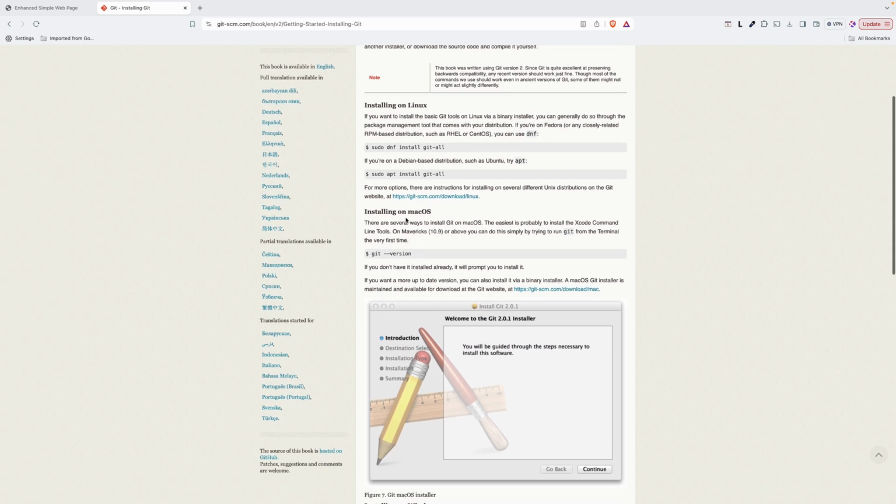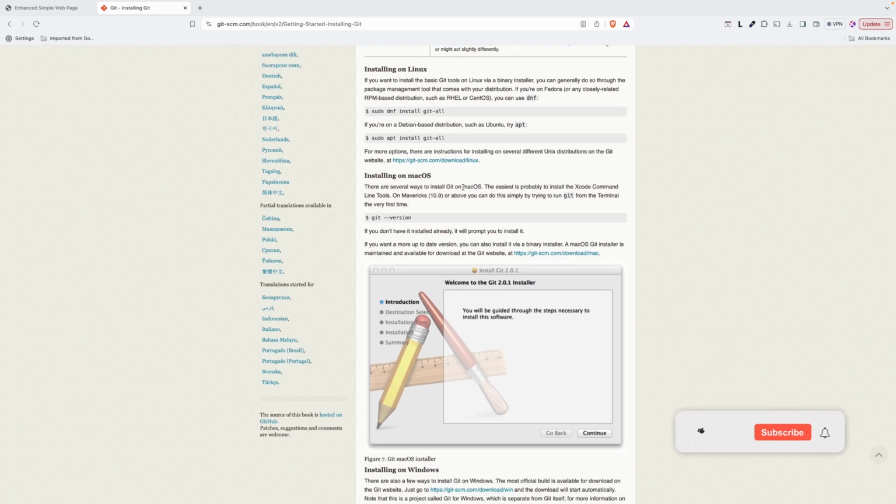I will install on Linux, and this is installed on Git. There are several ways to install Git on macOS. The easiest is to install the Xcode command line tools. After you install the Xcode command line tools, Git is already there.